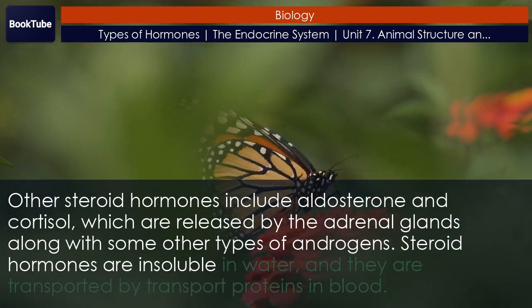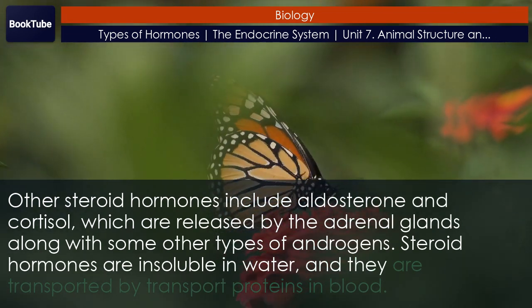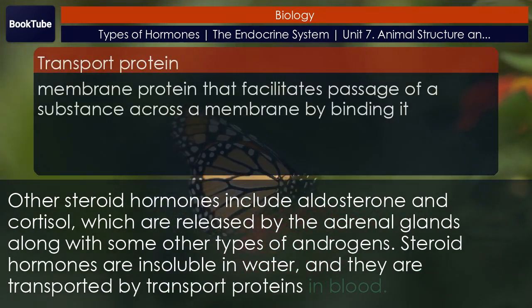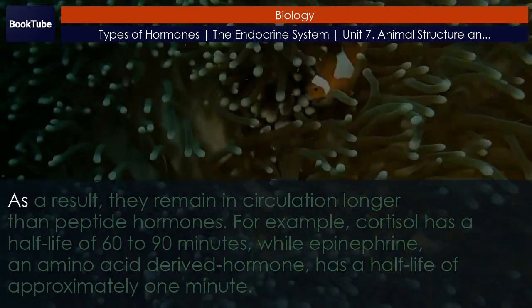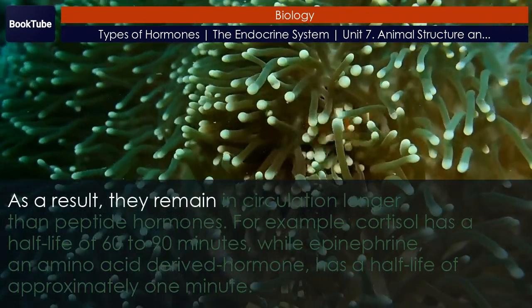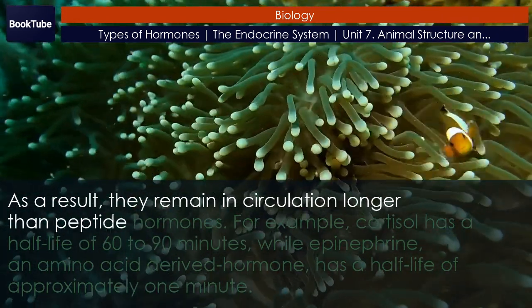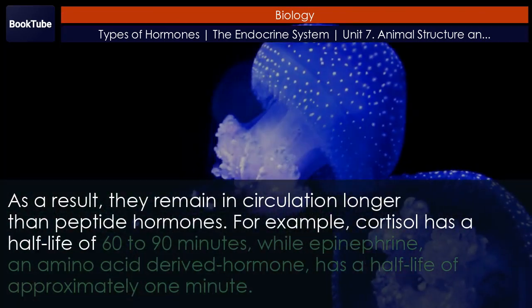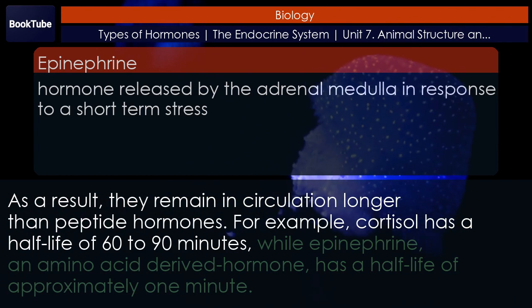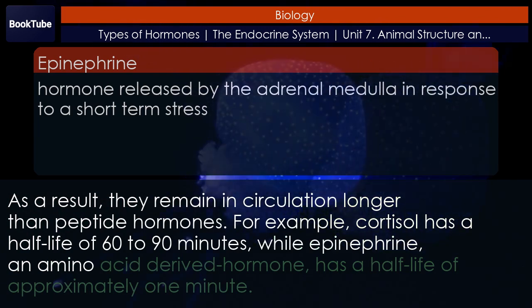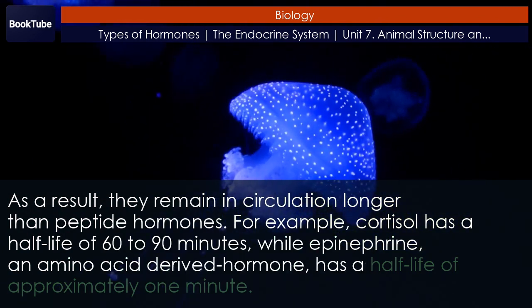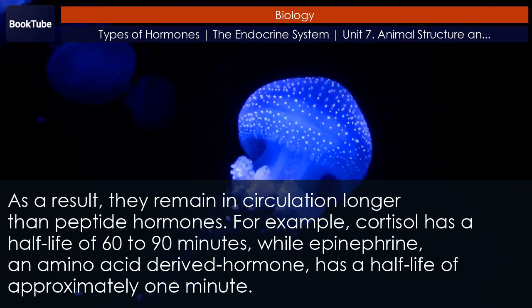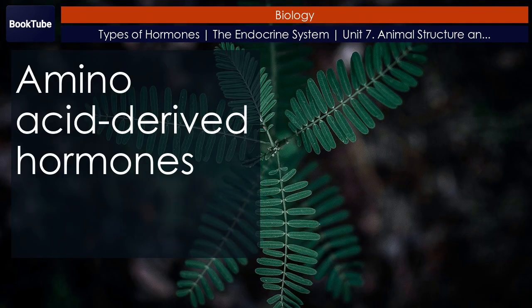Steroid hormones are insoluble in water, and they are transported by transport proteins in blood. As a result, they remain in circulation longer than peptide hormones. For example, cortisol has a half-life of 60 to 90 minutes, while epinephrine, an amino acid-derived hormone, has a half-life of approximately 1 minute.